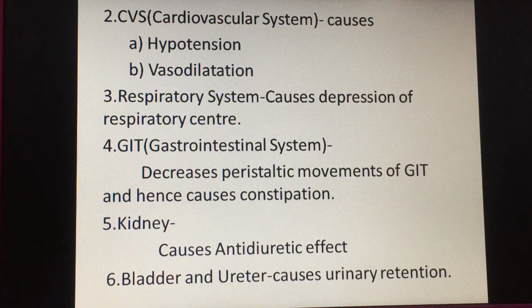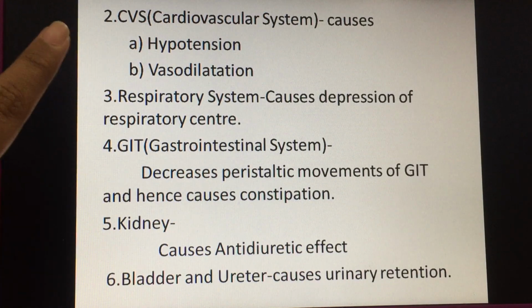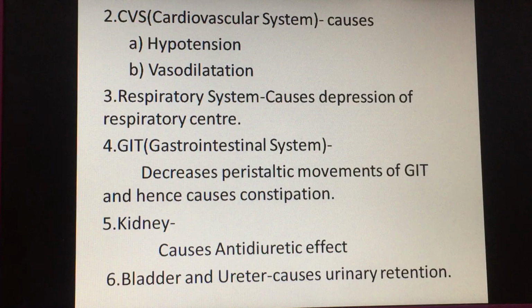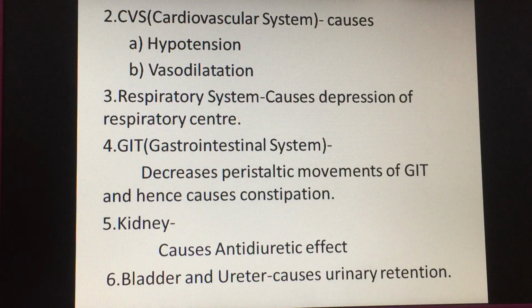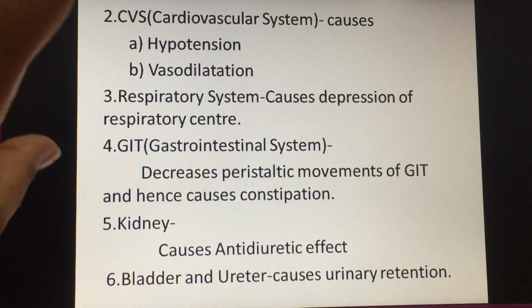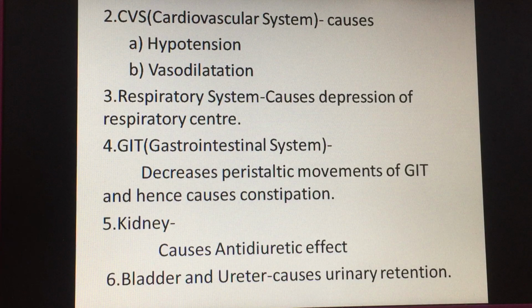Now coming to the cardiovascular system, here it causes hypotension because it depresses the vasomotor center in the CNS, which leads to a decrease in blood pressure. It also causes vasodilatation because whenever opioids are given, it causes release of histamine, and histamine, being a vasodilator, will cause vasodilatation. Now, its action on the respiratory system is that it causes depression of the respiratory center, because of which there will be retention of carbon dioxide, and because of which again there will be depression of the respiratory center because of feedback action.